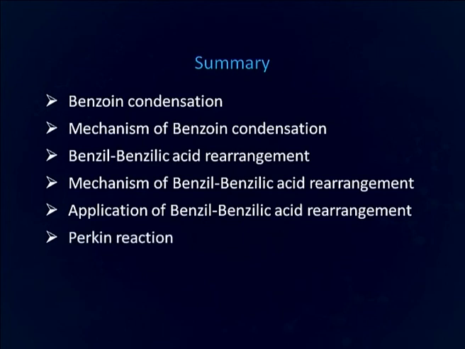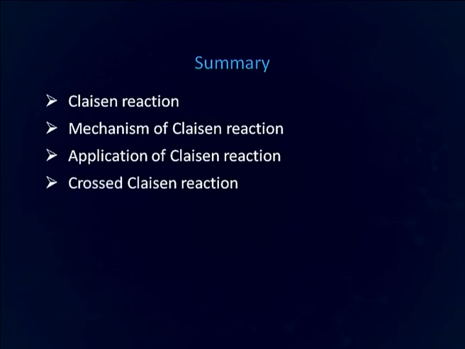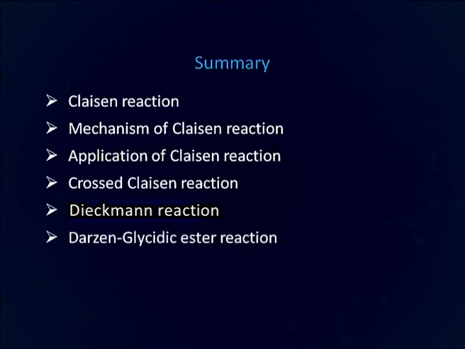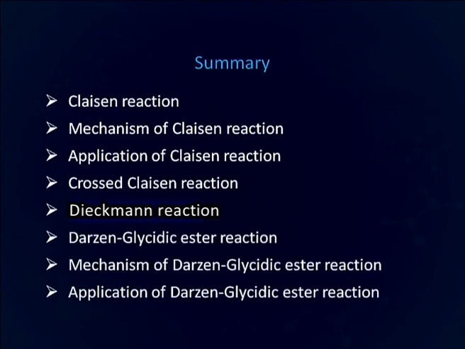Then we have discussed Perkin reaction, its mechanism and application. In today's lecture, we have also discussed Claisen reaction, mechanism of Claisen reaction and application of Claisen reaction. We have also discussed cross Claisen condensation. Followed by that, we discussed Dieckmann reaction, Darzens glycidic ester reaction, its mechanism and its application.